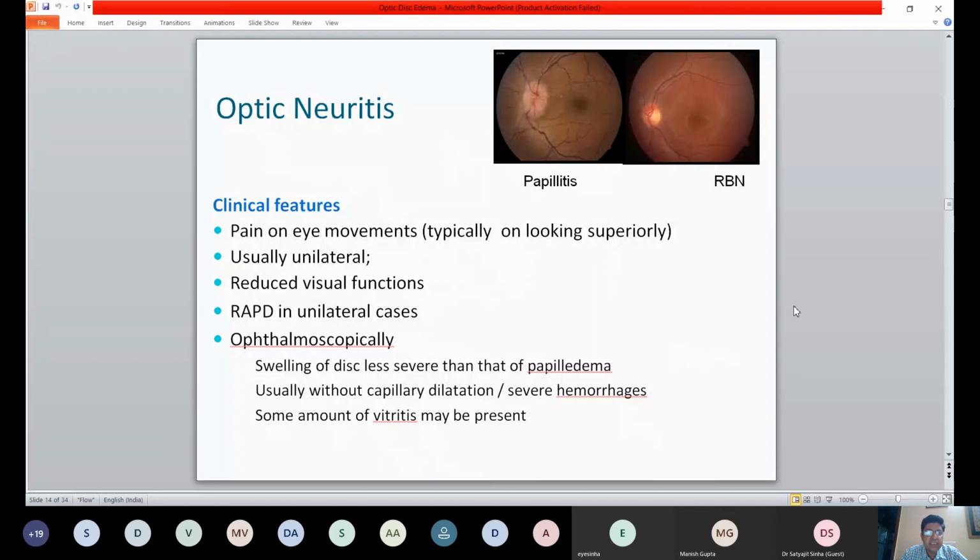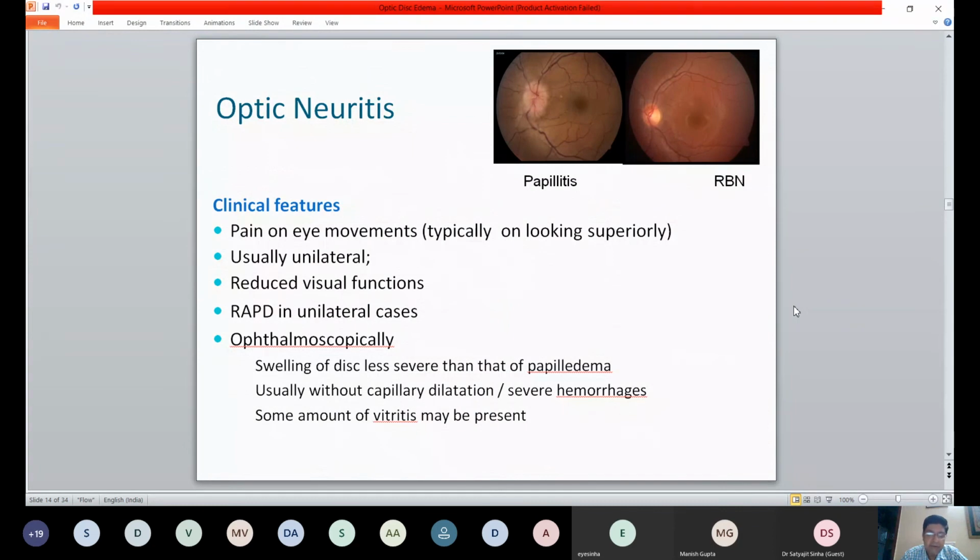Optic neuritis per se, at least on first presentation, is usually unilateral. Obviously, you will have reduced visual function that may vary from just mildly affected color contrast to PL negative. RAPD is a very, very hard sign of unilateral optic nerve involvement. Whatever the optic nerve involvement, RAPD will always be present, even when the visual loss may be very transient, very little.